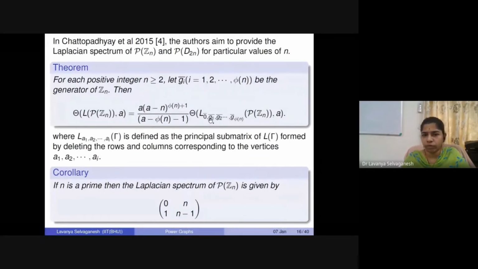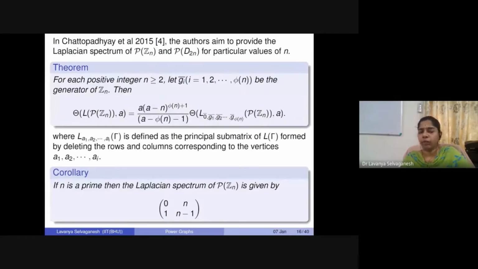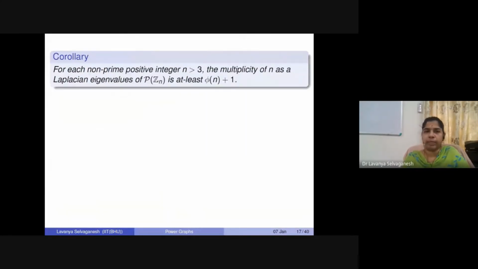Once we could catch hold of the characteristic polynomial of the reduced matrix, then we can easily talk about the eigenvalues of the whole matrix itself. So that is the idea behind this theorem. Okay, so what about other elements? We have said this for primes. In fact, this will also be true for prime powers, but we'll just skip that part now.